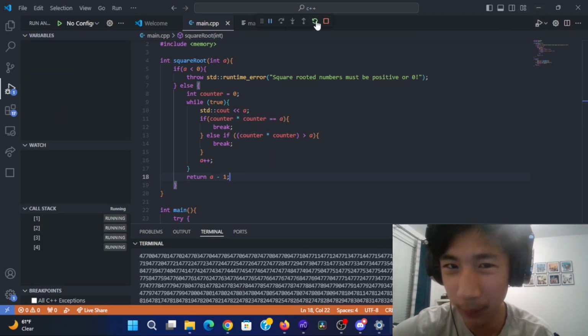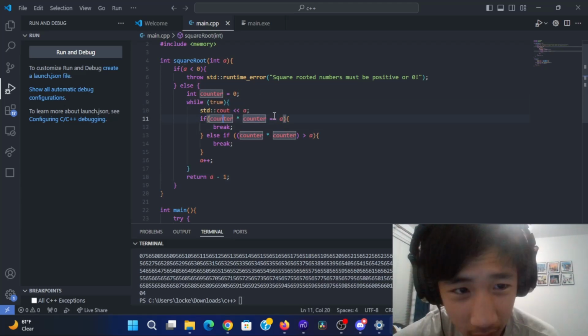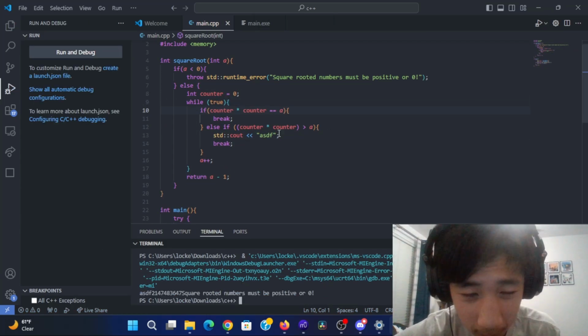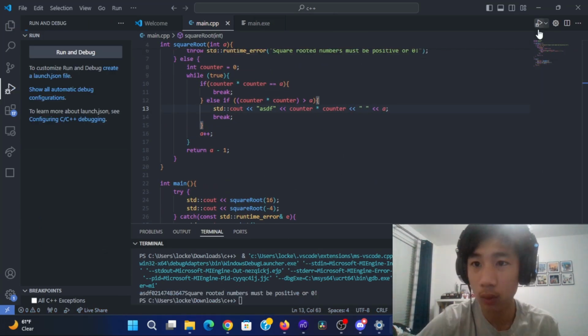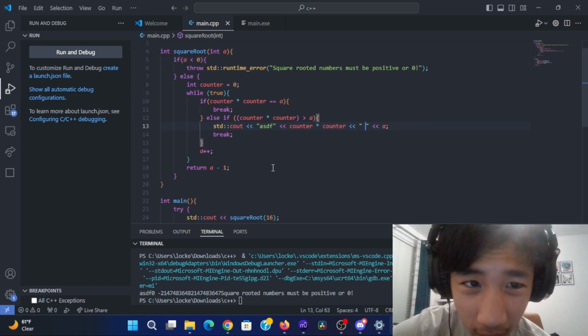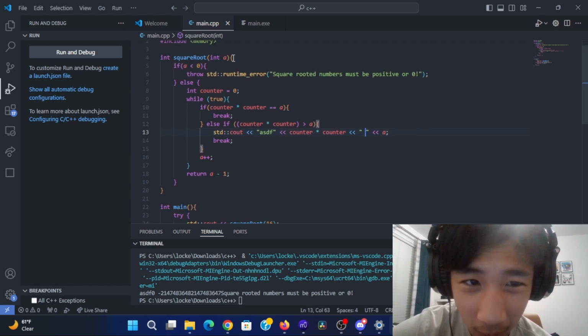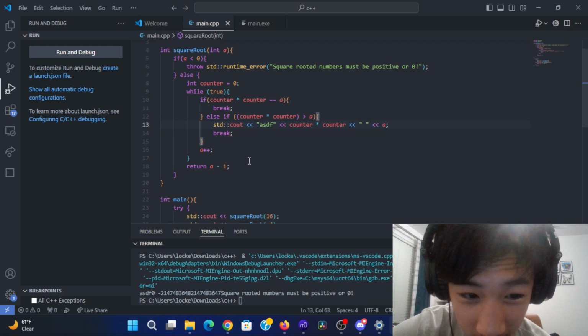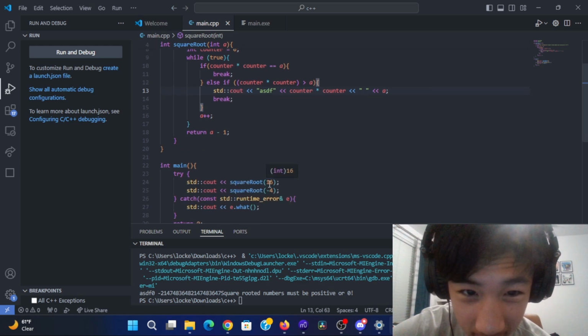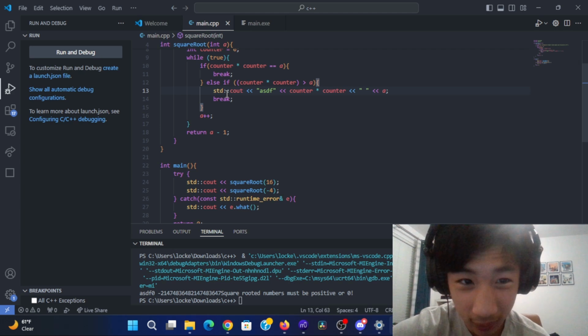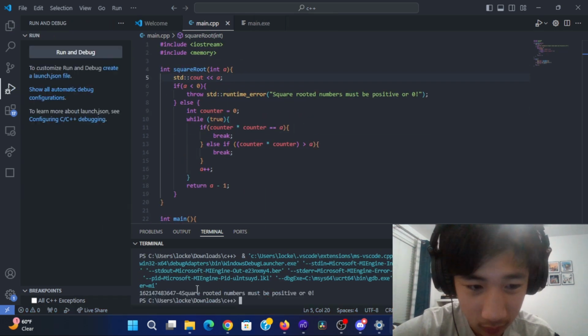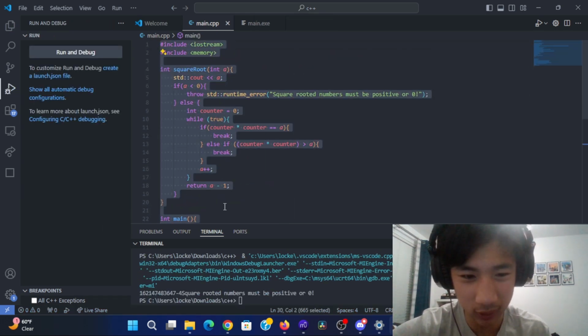Huh? Okay, I'm just confused. Okay, somehow integer a that got passed in was this insanely large number, even though I put in 16. What the heck? Okay, I'm just gonna ask, why is this not working?